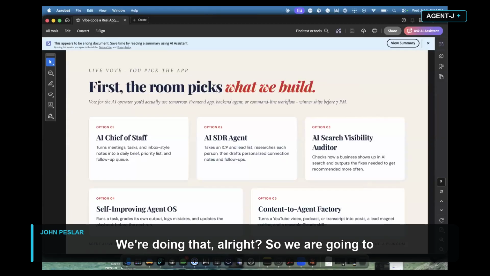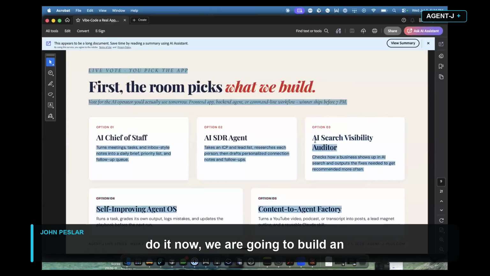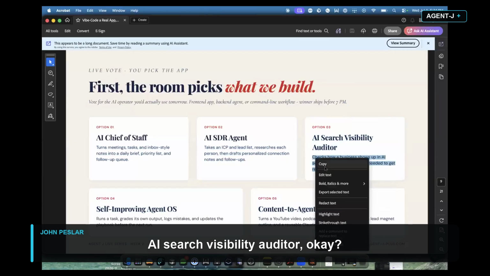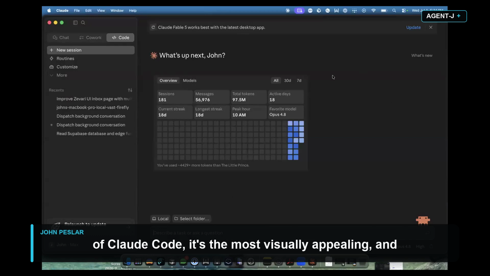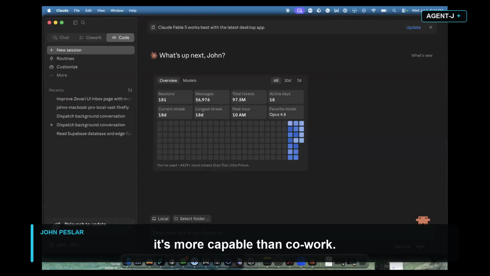So we are going to do it now. We are going to build an AI search visibility auditor. Okay. So let's do it. I'm going to do it in Claude Code here, just because in this version of Claude Code, it's the most visually appealing and it's more capable than Cowork.